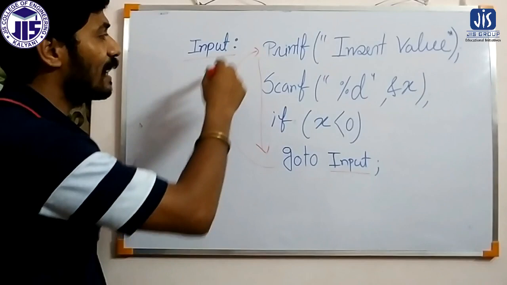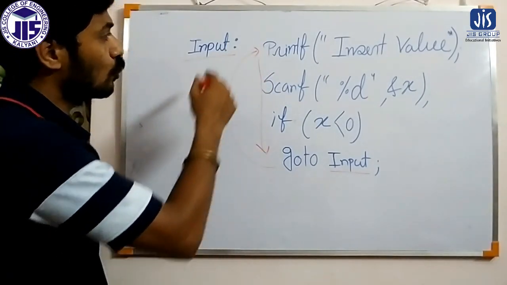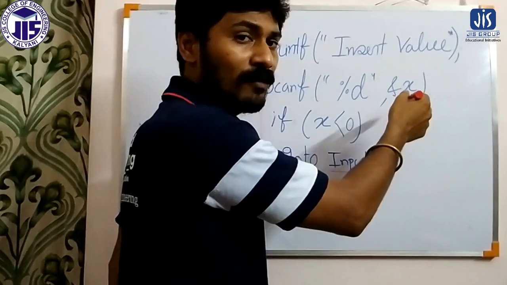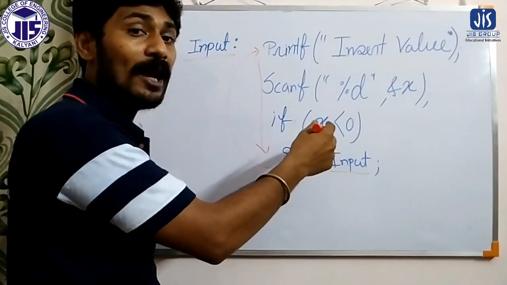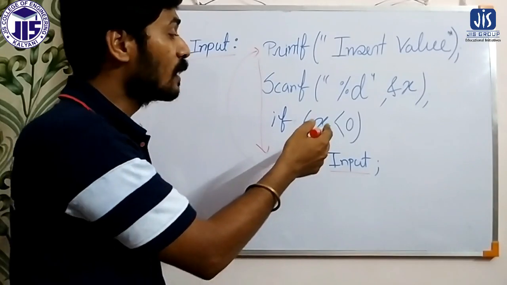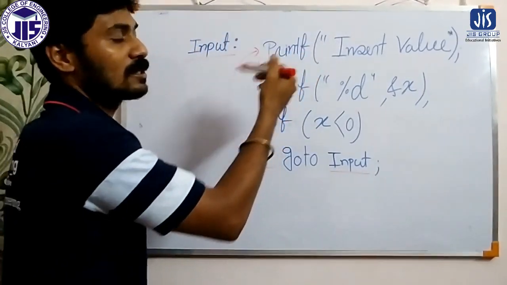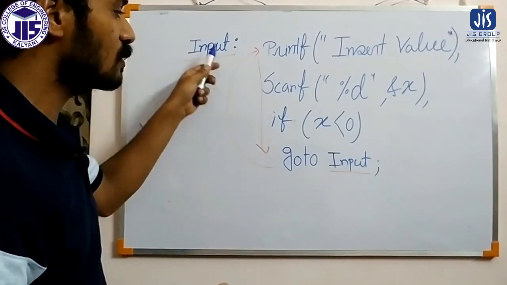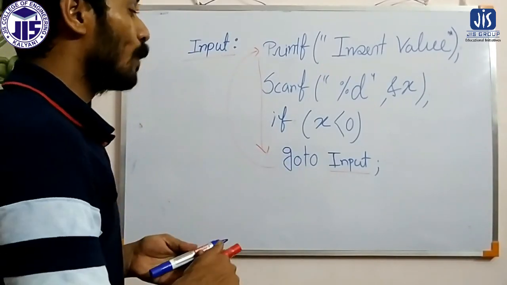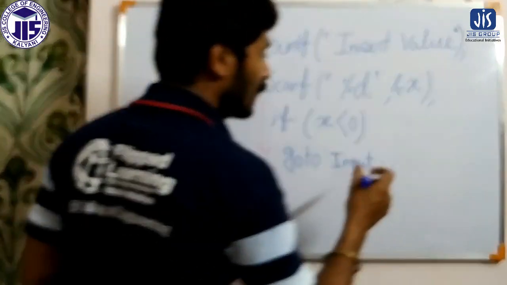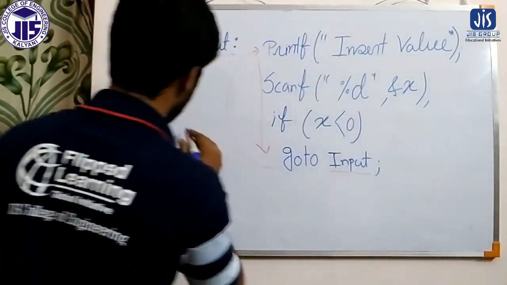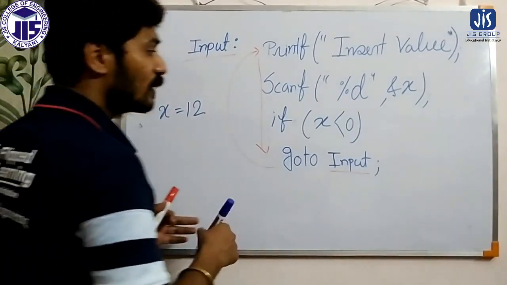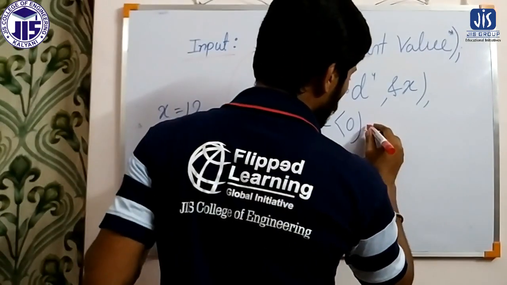So it will go to the printf statement, again it will ask for the value, again we will enter the value, and again it will check whether the value is greater than 0 or less than 0. If less than 0, again it will ask for the value. And this process will repeat continuously. And whenever we insert any positive value for x, for example 12, then this condition will be false.